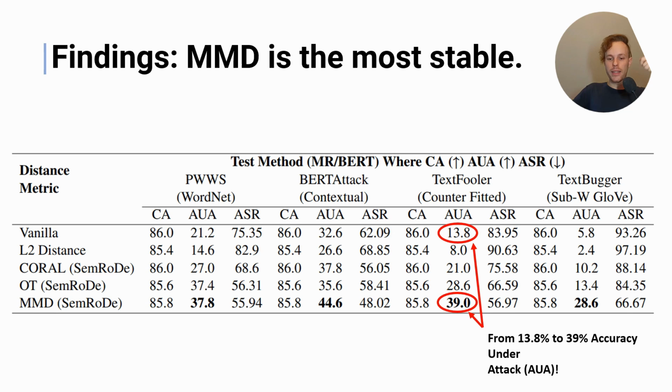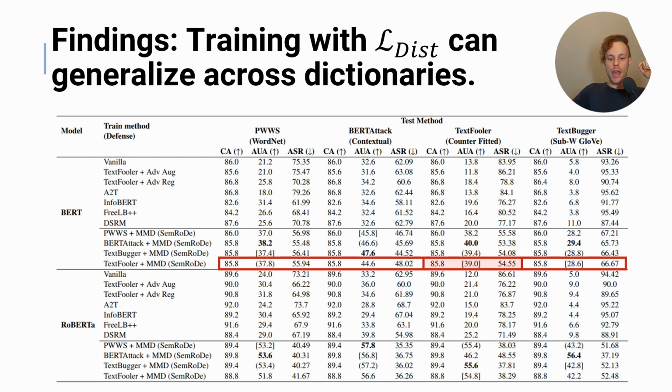Then we show that MMD is the most stable training technique. We also see that optimal transport works quite well, but it's very difficult to find the right set of hyperparameters. And thirdly, as we can see here, although we train and then test on TextFooler, we also show that if we train on TextFooler, but then we attack using different dictionaries, for example, contextual, which is BERT attack, or WordNet substitutions, our performance holds.